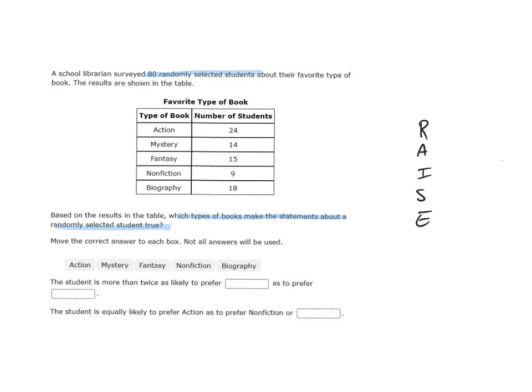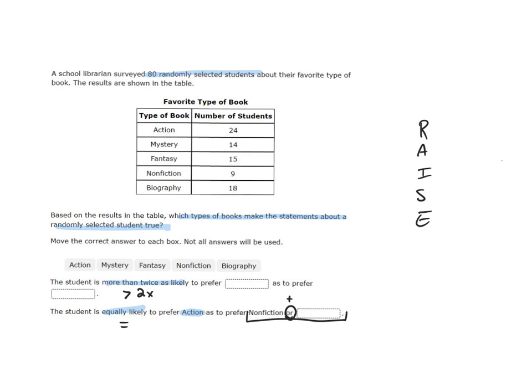The student is more than twice as likely. That's important. Okay, the student is equally likely. So let me write more than 2 times and then equal. I'm also going to circle the word or here because that means we're going to add the nonfiction to some other category and we're going to compare the sum of those 2 categories to action. Okay, so we're going to be comparing that.